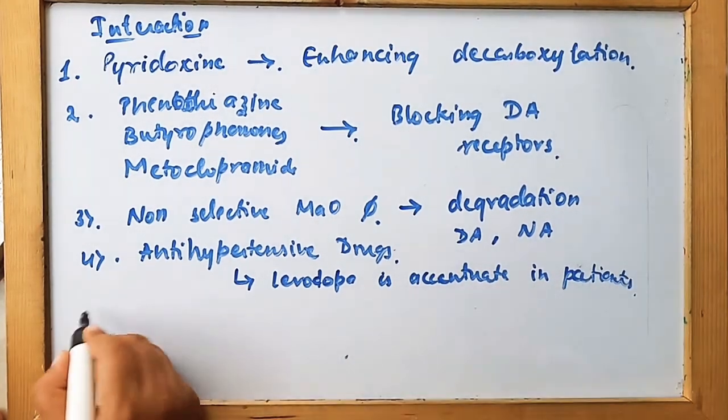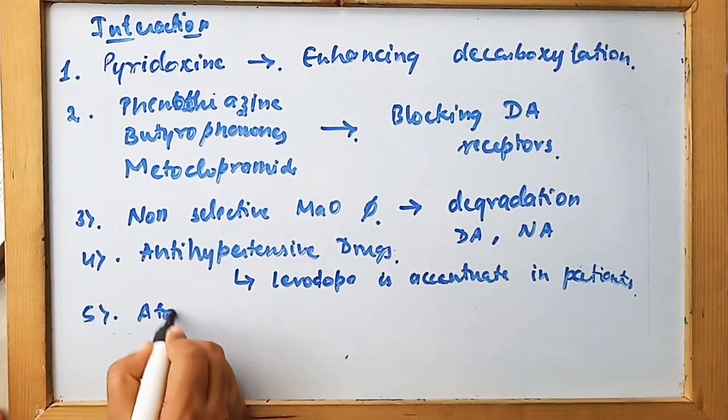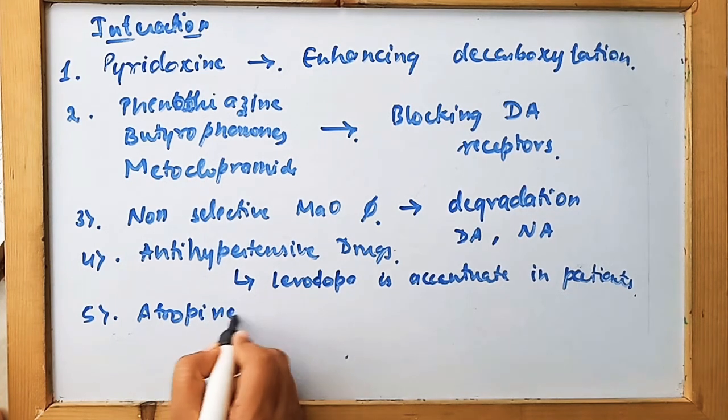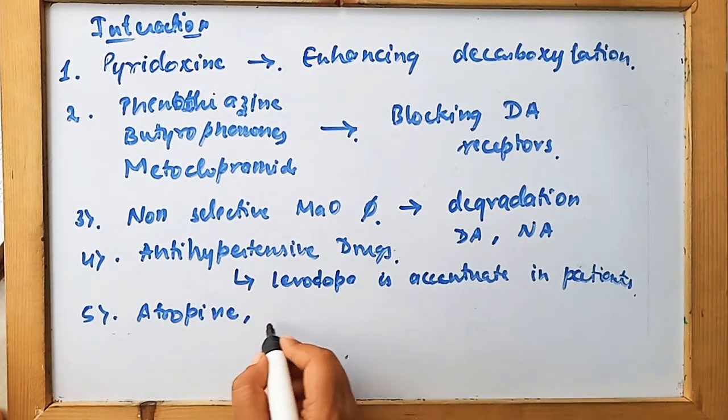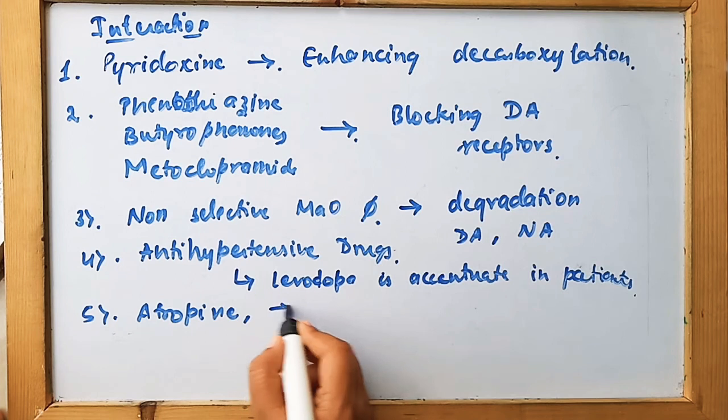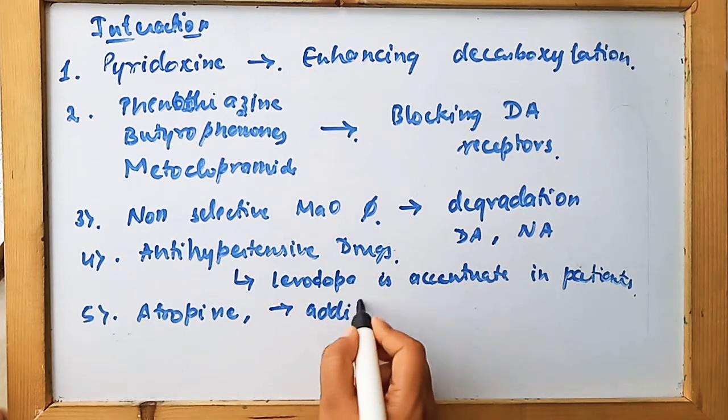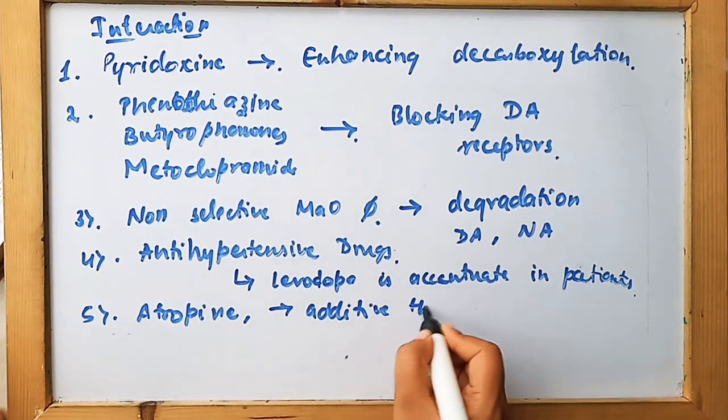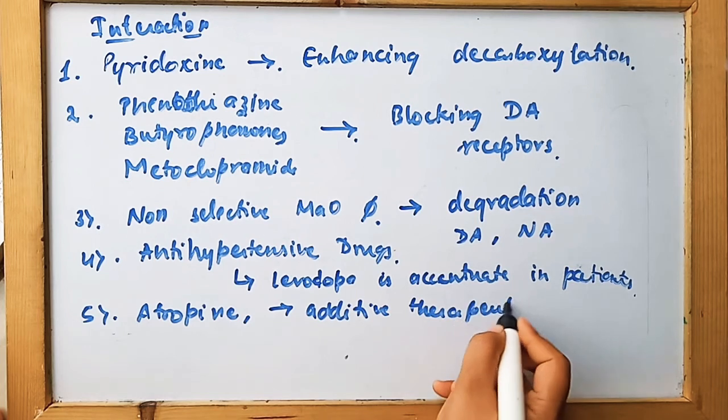As well as drugs like atropine, other anti-Parkinson drugs and antipsychotic drugs have an additive effect on the therapeutic action of this drug.